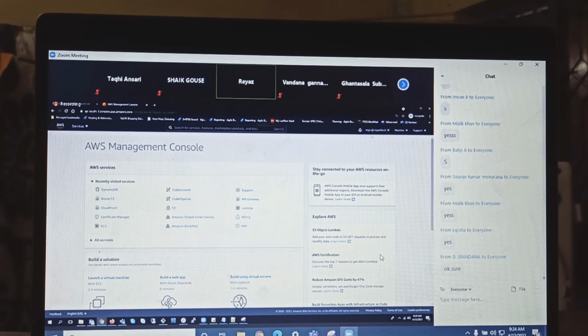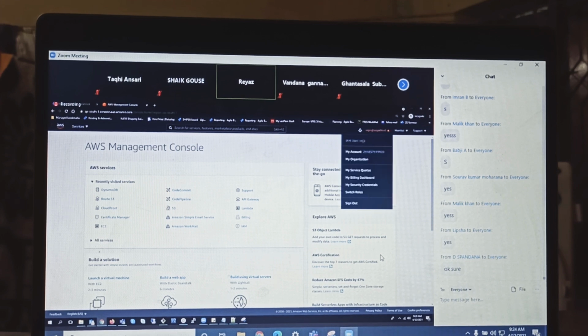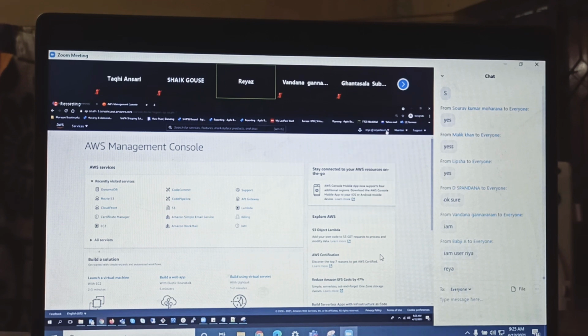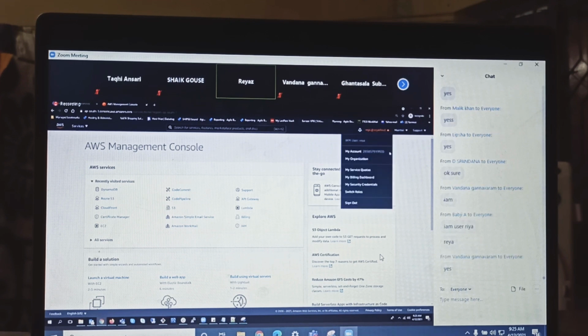Okay, so this is the bell icon. And then this one here, we have user. Guys, I have logged into this account. So what type of account have I logged in here? Here I logged in as an IAM user. And this is my account number. What is this, guys? This is my account number. Everyone will have their own account number.